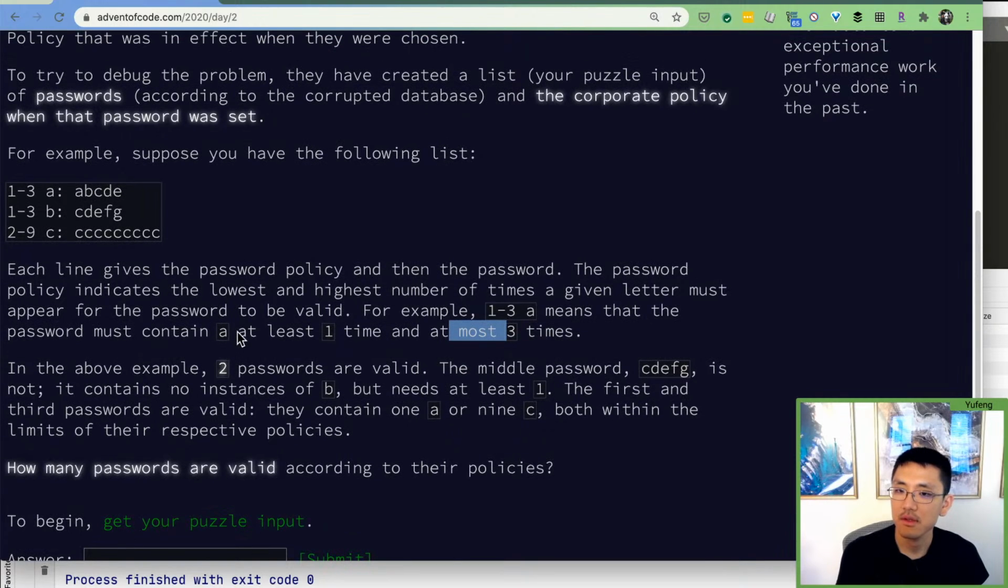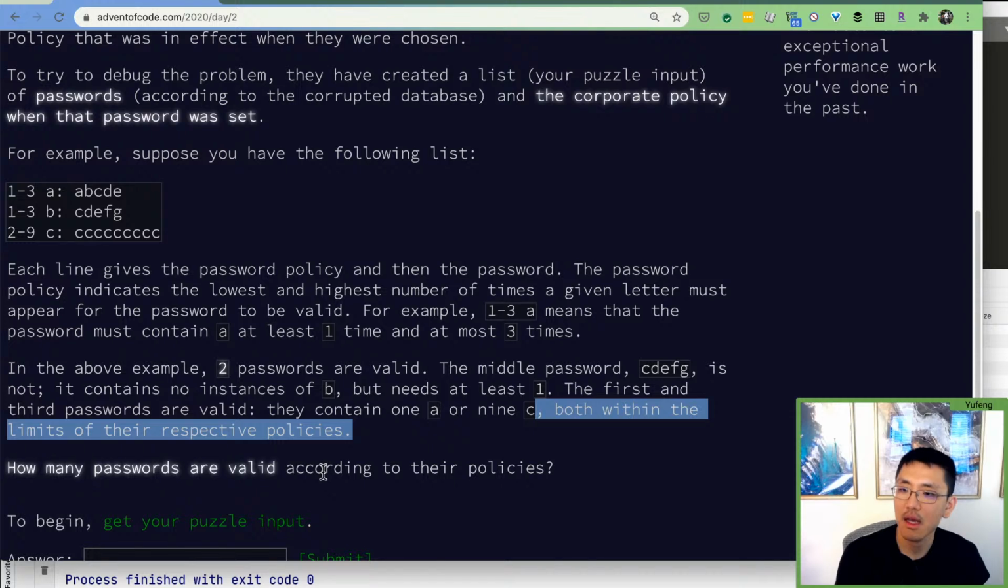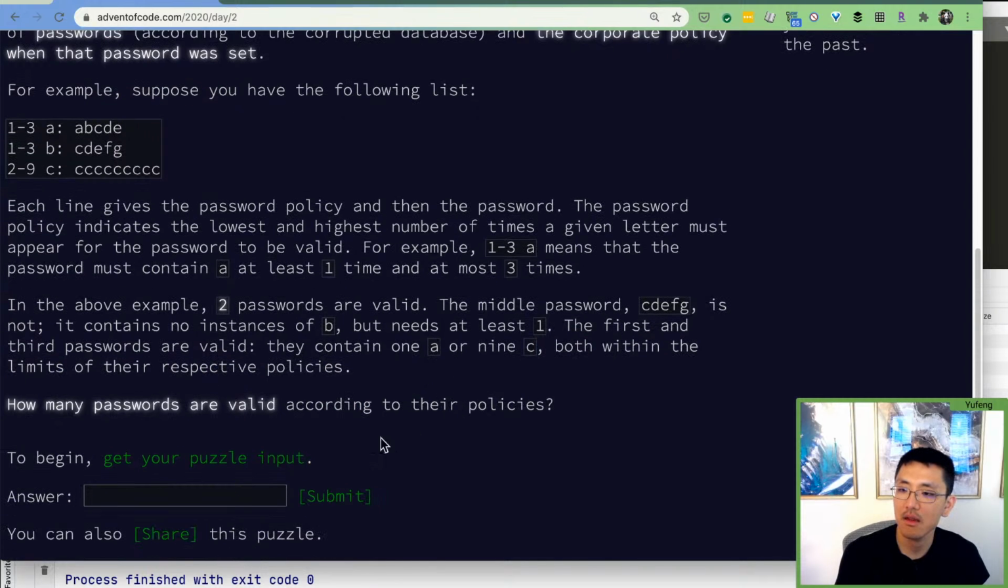Two of these passwords are valid. The middle password, cdefg, is not. It contains no instances of b and needs at least one. The first and third passwords are valid. They contain an a or nine a's, both within limits. How many valid passwords are there?